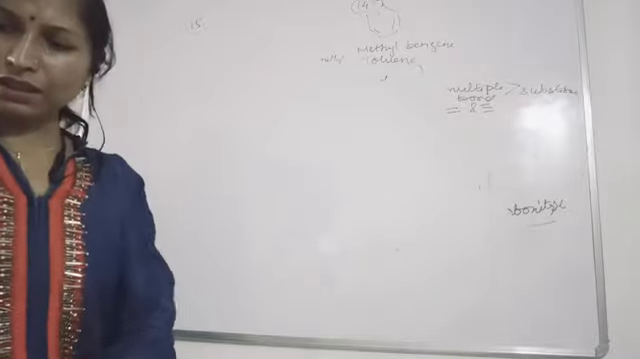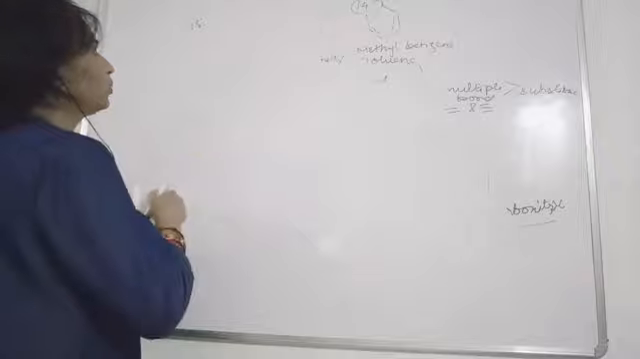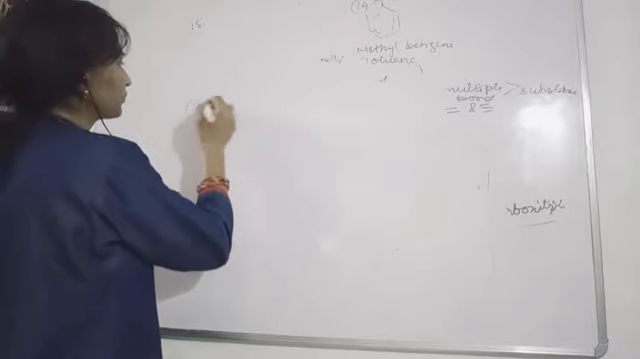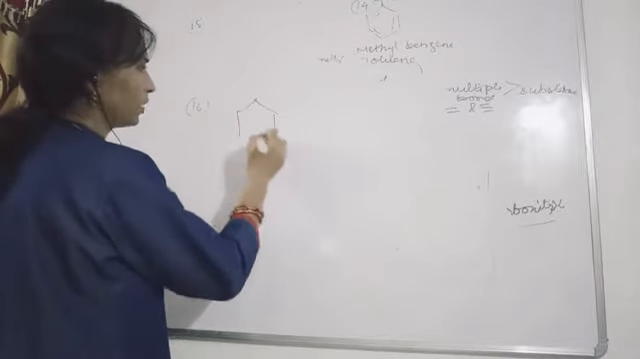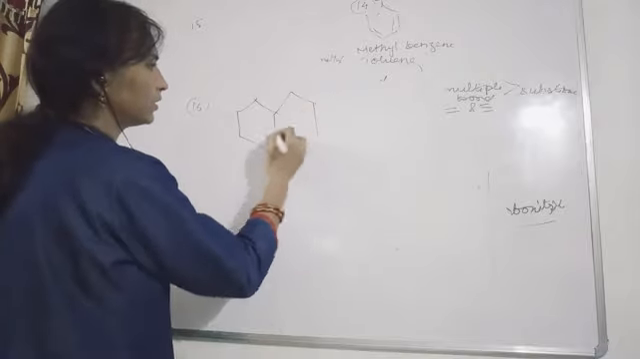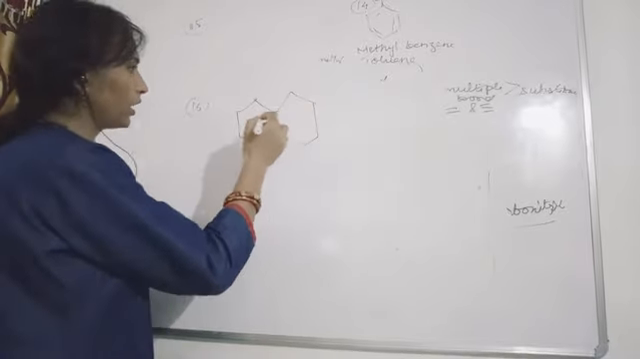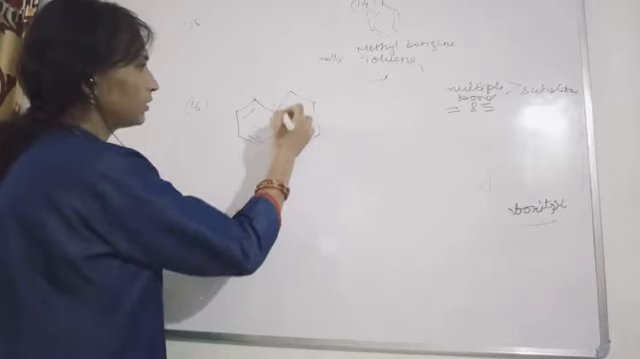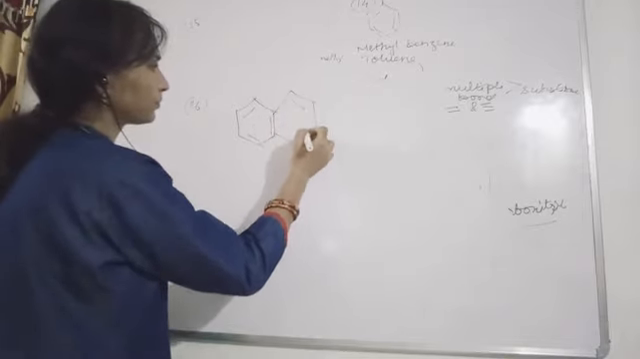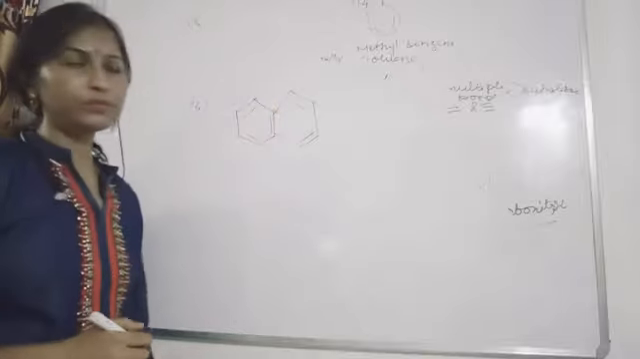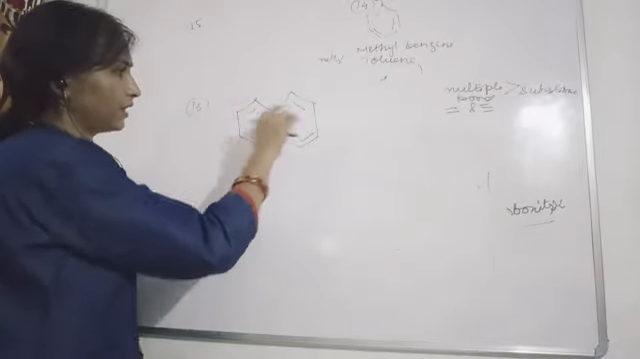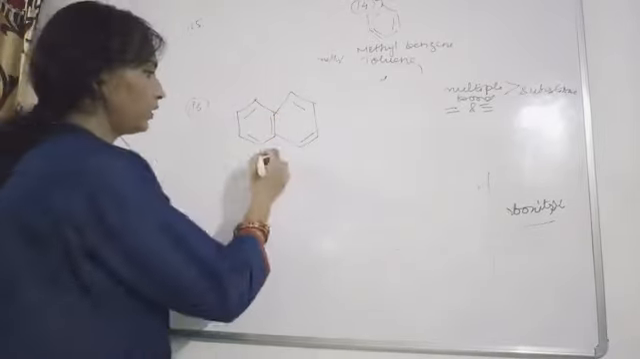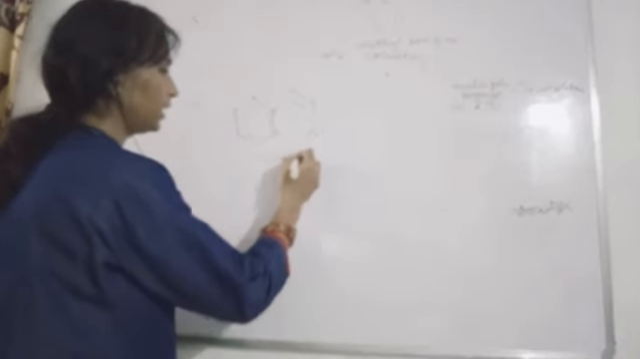See, before that, let me tell you, if two 16 or 17, whatever name you are giving, give that accordingly. Look, if two benzene rings are attached like this, okay, then we will call this naphthalene.